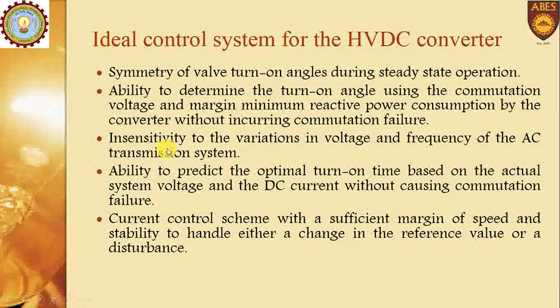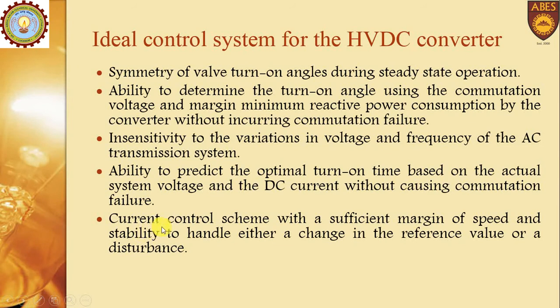Then it should be insensitive to variations in the voltage and the frequency on the AC side. It should be able to predict the optimal turn on time, based on the actual system voltage and the DC current, in such a way that it will not have any commutation failure.